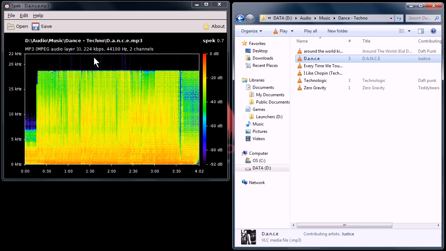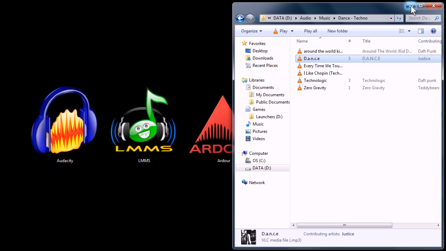So even though it says it's a high quality audio file from the specs of it, I can tell that it's not really that great. And I guess in theory you can tell by listening to it too. But it's a great tool for a quick glance at what kind of quality of audio you're going to be working with.